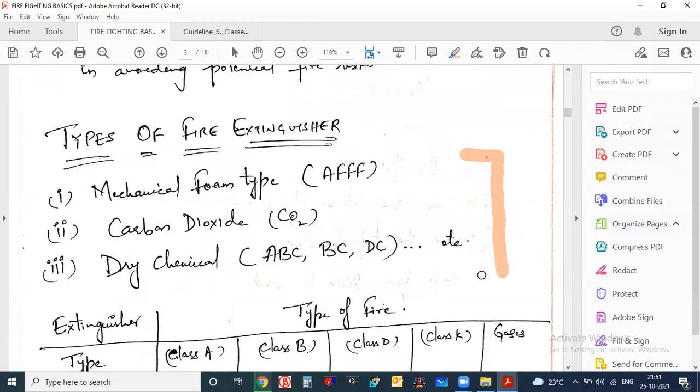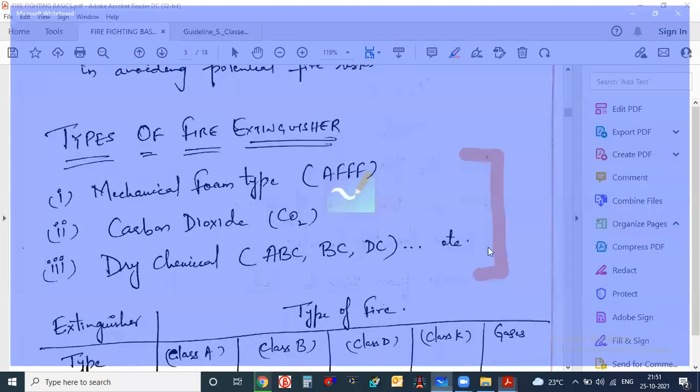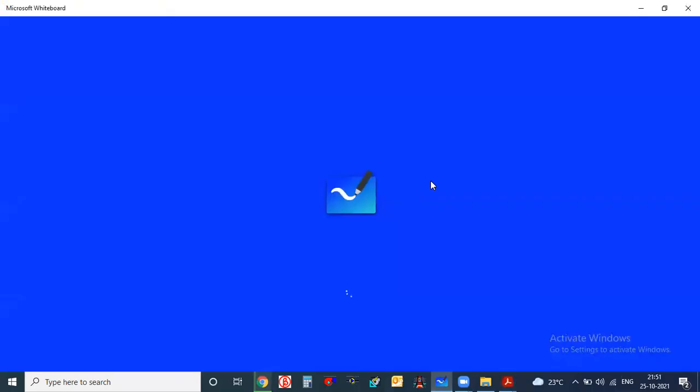After that, you will see the types of fire extinguisher. There are so many types, but I believe these are three standard fire extinguishers used in our industry: the foam type, the carbon dioxide type, and the dry chemical type. Sometimes the water type is also used. The capacity starts from 2 kg, the minimum, and can go up to 100 kg.